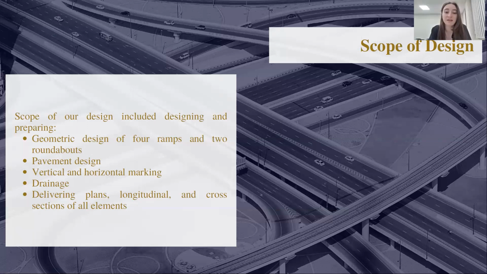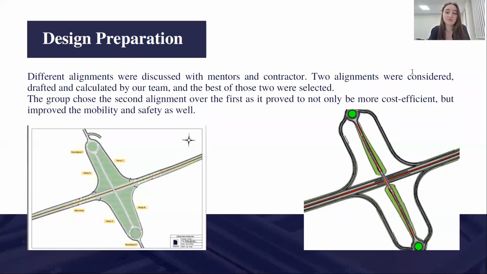Thank you, David. Overall, the scope of works for the design team included the following: geometric design of 4 ramps and 2 roundabouts, pavement design, vertical and horizontal markings of the road, drainage, and delivering plans, longitudinal and cross-sectional views of all elements mentioned above, as well as some detailed drawings. Calculations for the pavement design was done in software Robur.